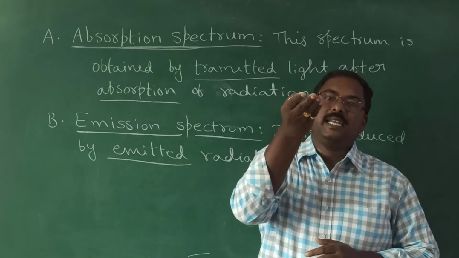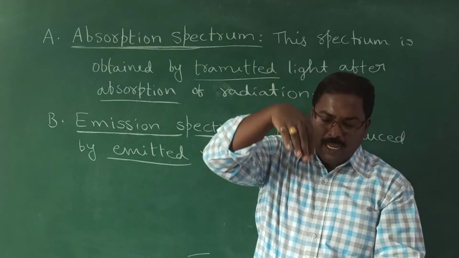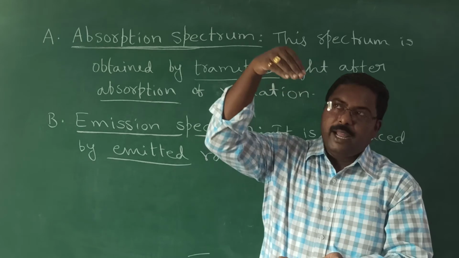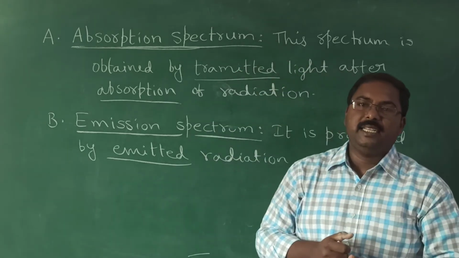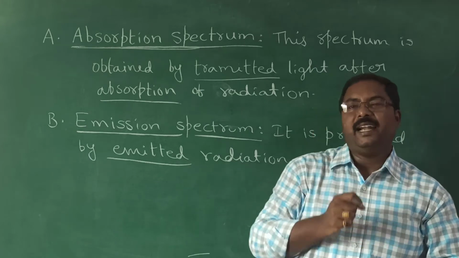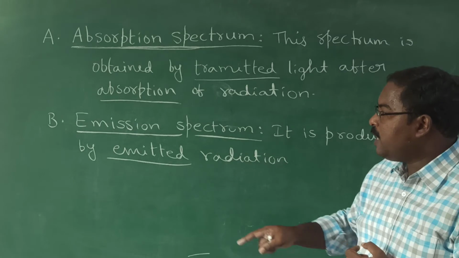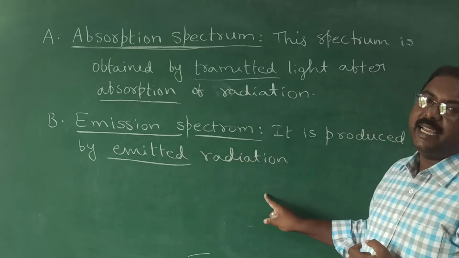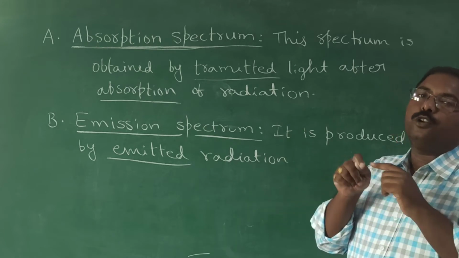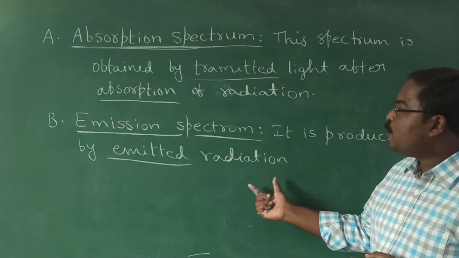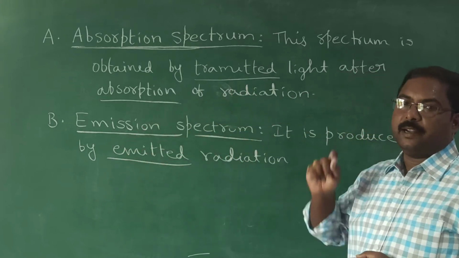It is unstable, so it comes back to its original state. While it is coming from higher to lower level, it releases the energy in the form of light radiation. Such released light radiation is known as emitted radiation. So when we record this emitted radiation on a photographic plate, the spectrum so obtained is known as emission spectrum.